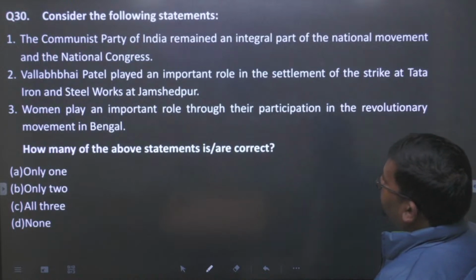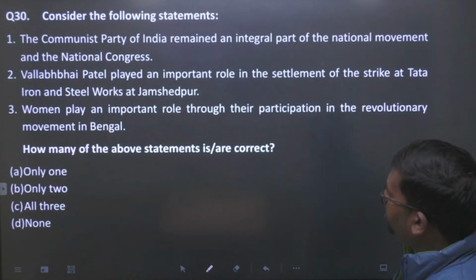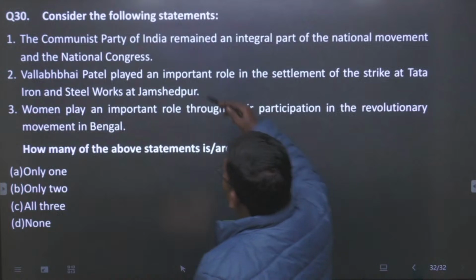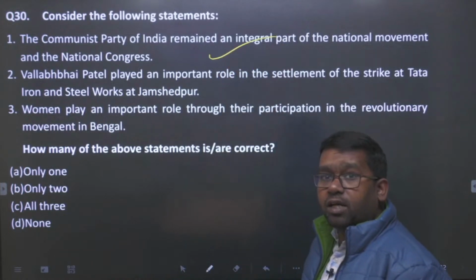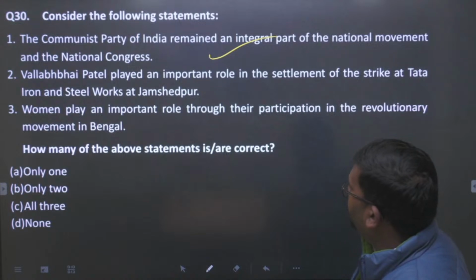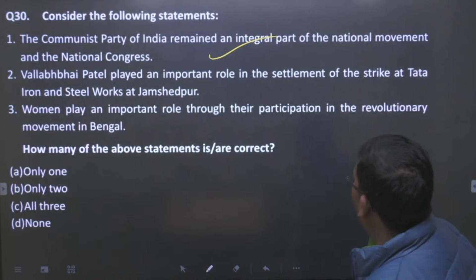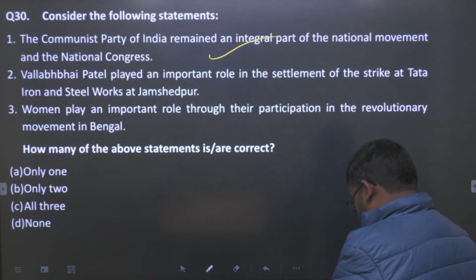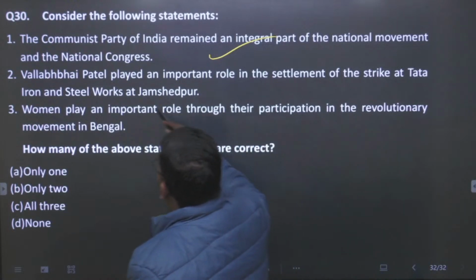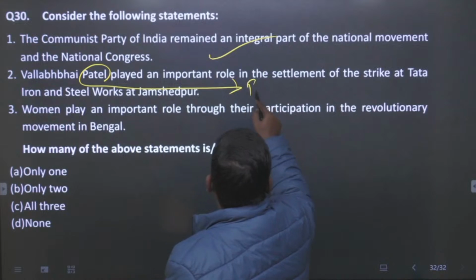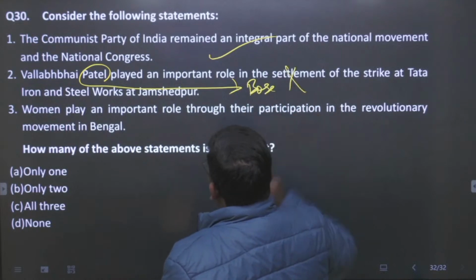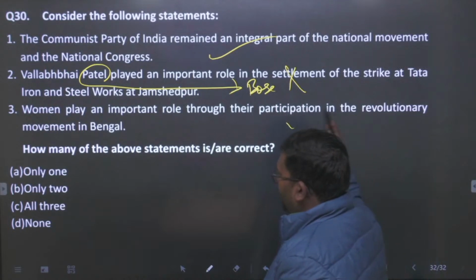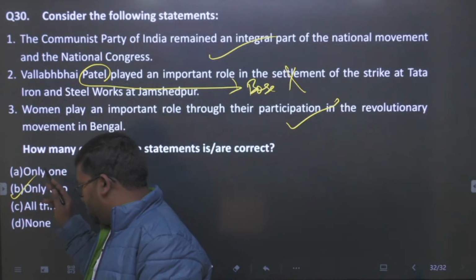Then in the case of this one, consider the following statements. The Communist Party of India remained an integral part of the national movement and the National Congress. This is true. They were an integral part of the national movement and the National Congress also. Vallabhbhai Patel played a very important role in the settlement of the strike at Tata Iron and Steel in Jamshedpur. This statement is not true. It is not Patel, but Subhash Chandra Bose. Women played an important role throughout their participation in the revolutionary movement in Bengal. So the first is false, the second is true. So only 2 will be the answer of this question.